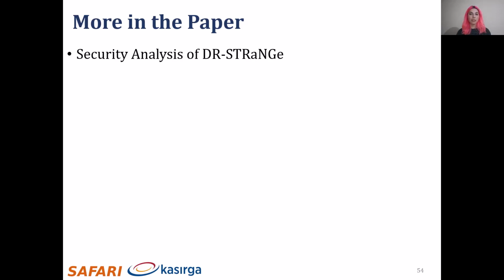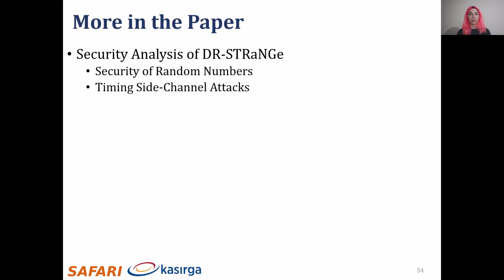We discuss the security of DR-STRaNGe and show that the random numbers stored in the random number buffer are secure because they can only be accessed with a system call and the bits are discarded after they are read. We discuss the random number buffer as a timing side channel and conclude that DR-STRaNGe side channels are likely to be more difficult to exploit than timing side channels from other shared hardware structures.